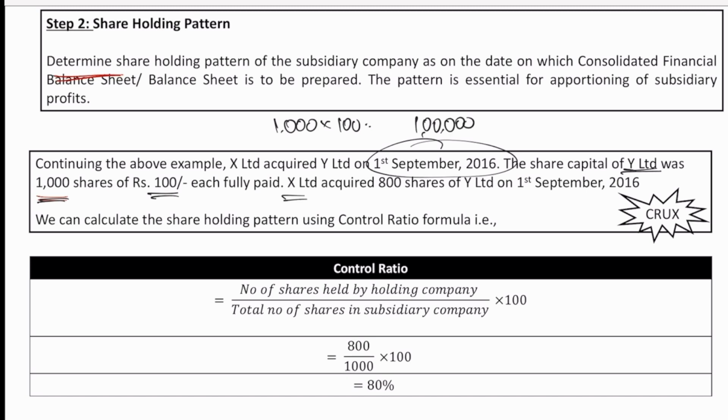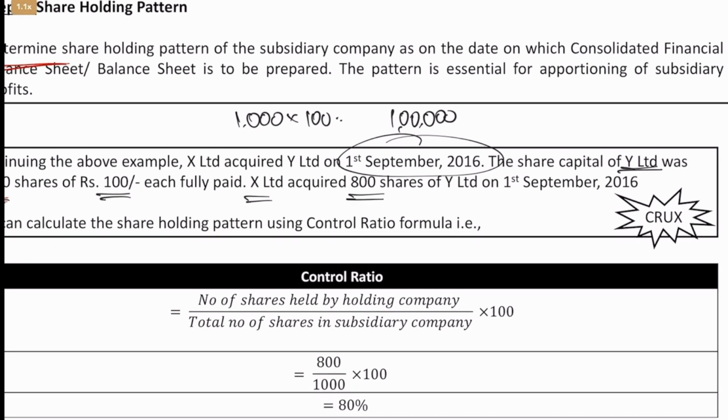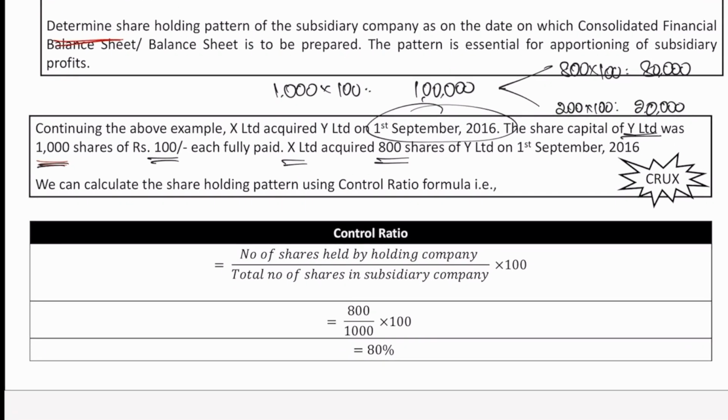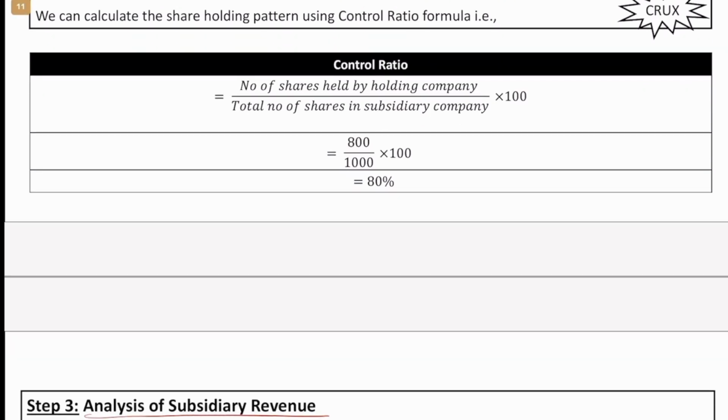X Limited, that is the holding company, acquired how many shares? 800 shares. So out of this 1 lakh of share capital, 800 shares into 100, that is 80,000, was acquired by the holding company X Limited. What about the remaining 200 shares which it did not acquire? That would be nothing but the minority interest, the shares held by others who do not have the majority shares. Now we can easily calculate the percentage as well, from the number of shares held by the holding company and the number of shares in the subsidiary company.